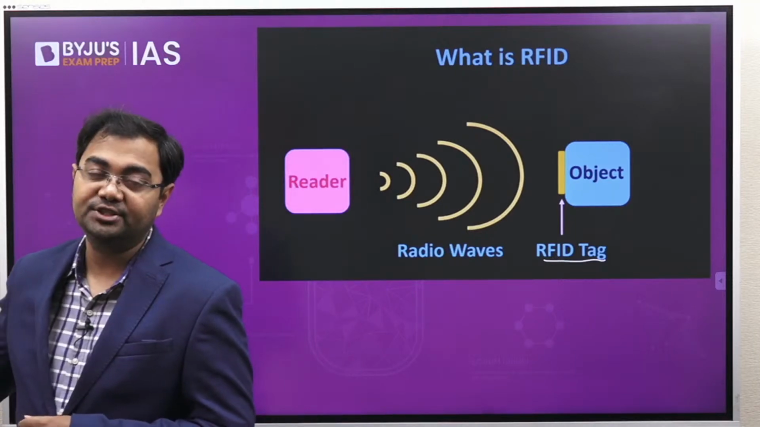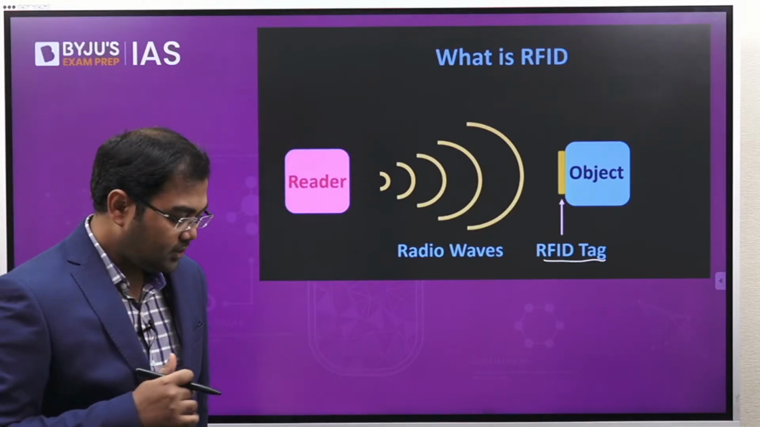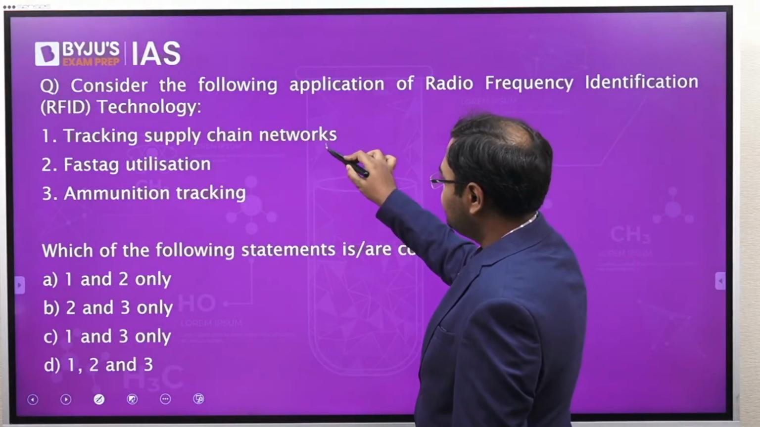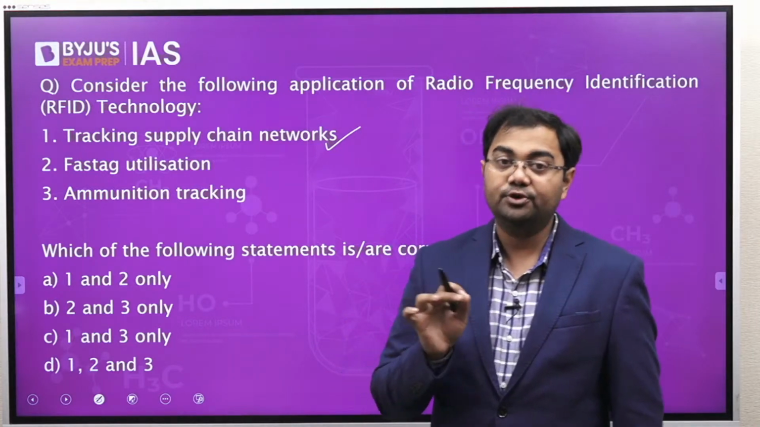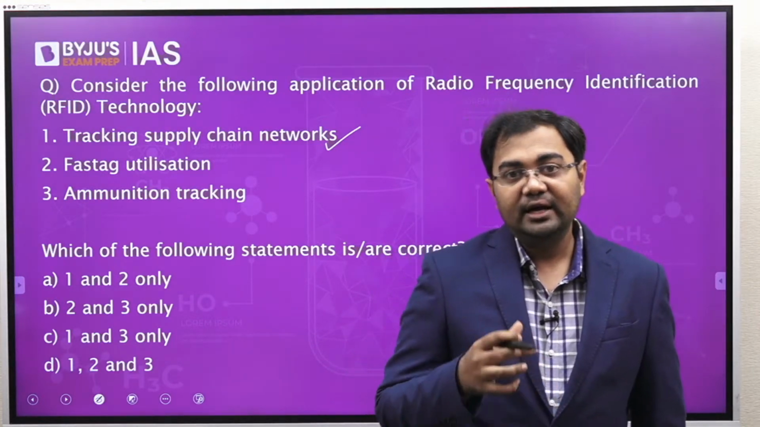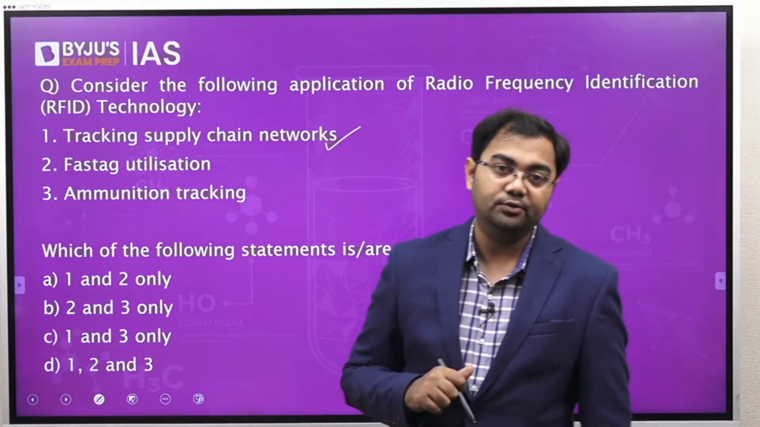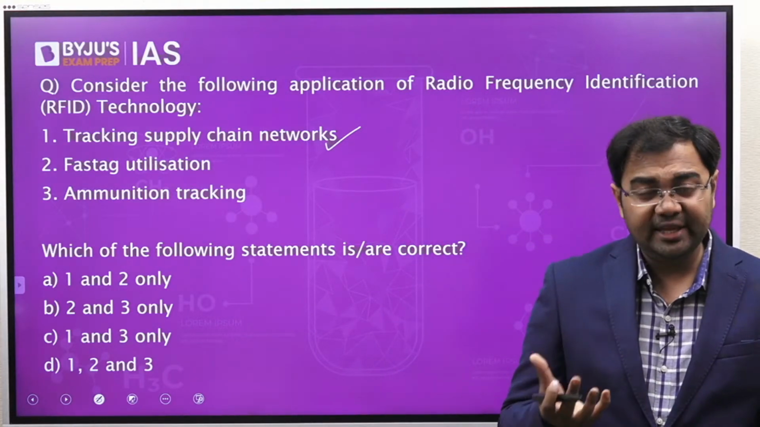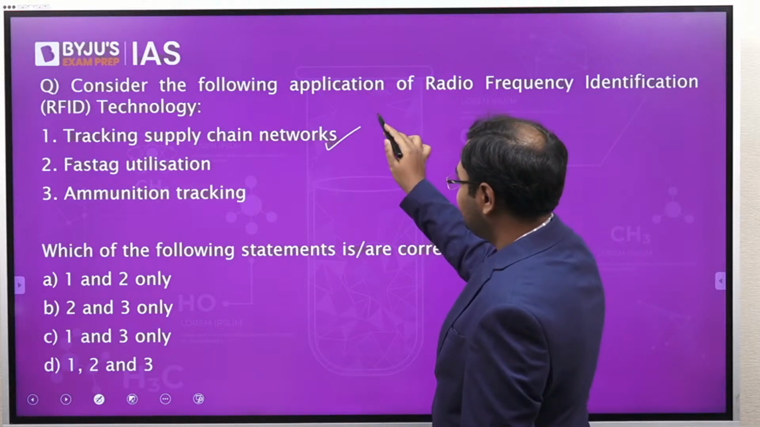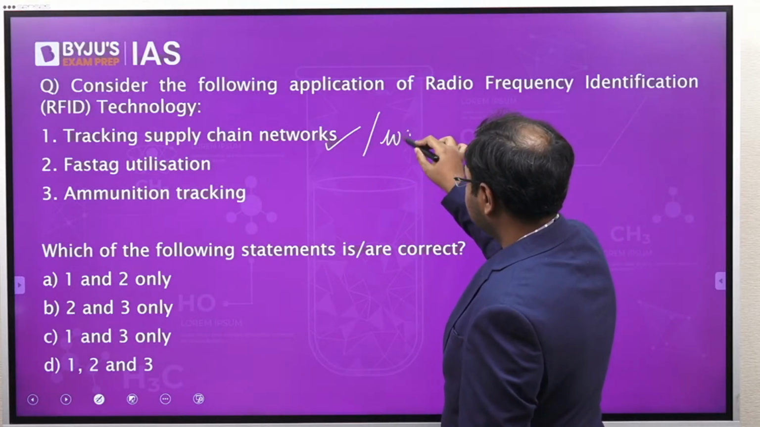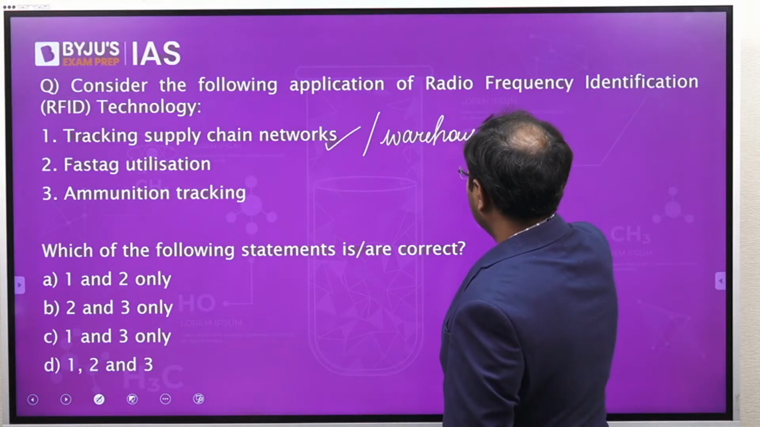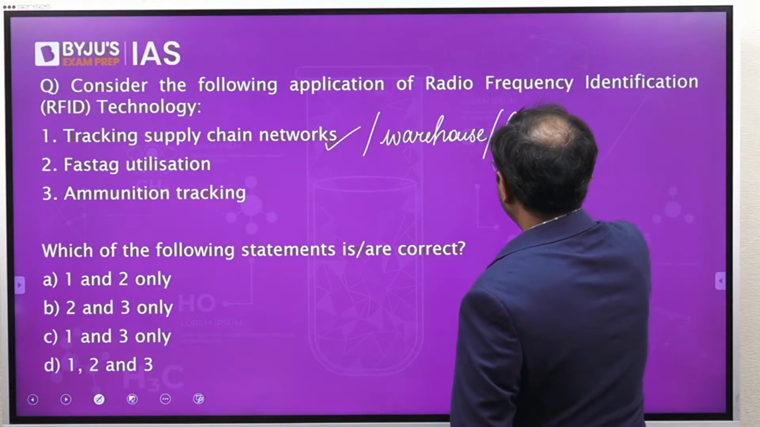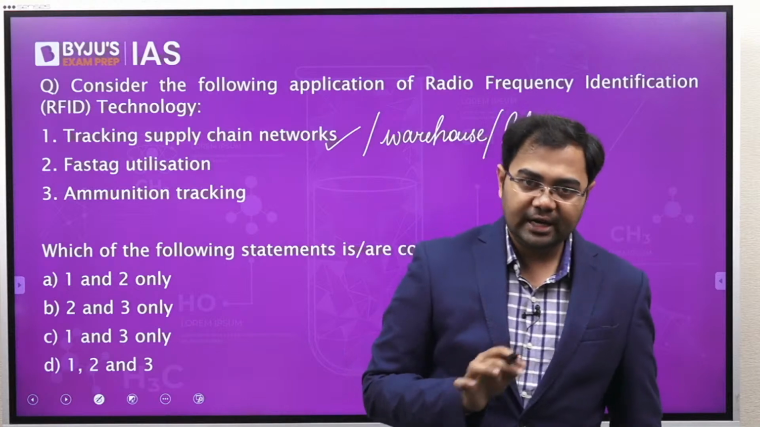Specifically, if we look at the applications in the supply chain, in the warehouses, there we see that it has significant applications. So tracking supply chain networks, yes, for sure RFID can be used there. RFID will be very helpful when it comes to these kinds of networks in the supply chain, or in general in warehouses, even in libraries for example. In all these areas, all these places, we can make use of RFID.